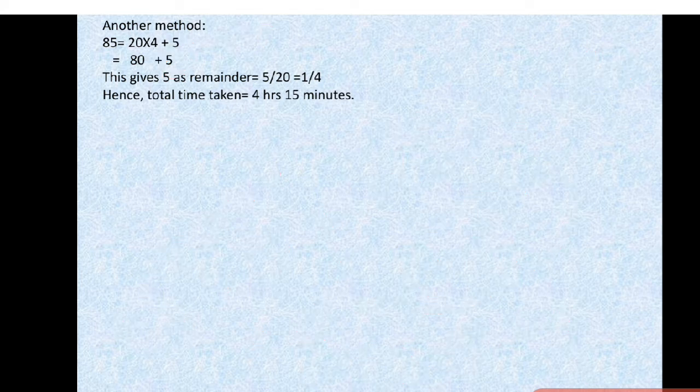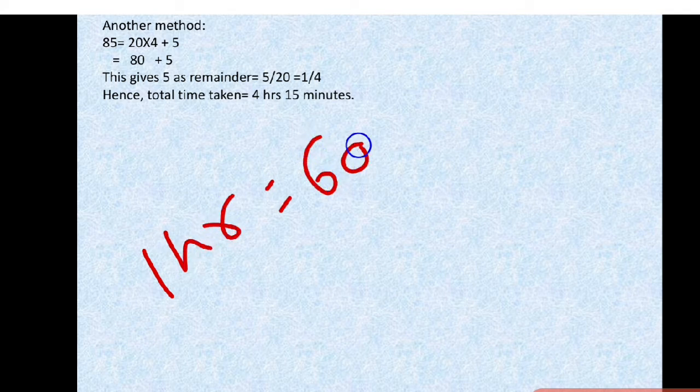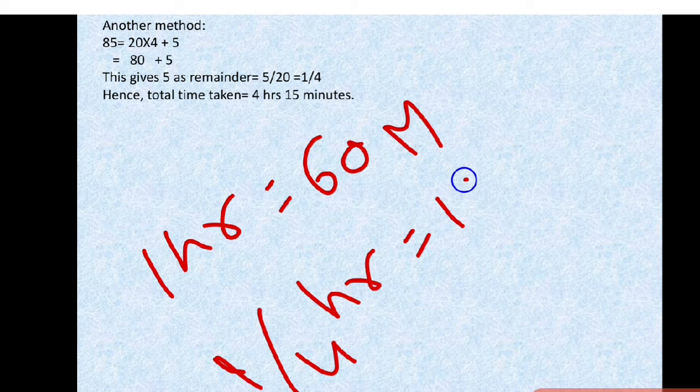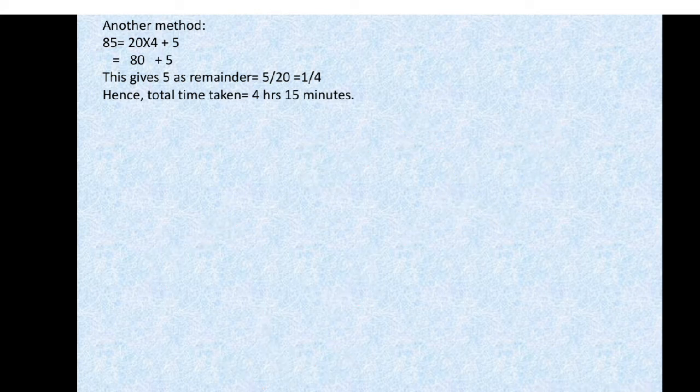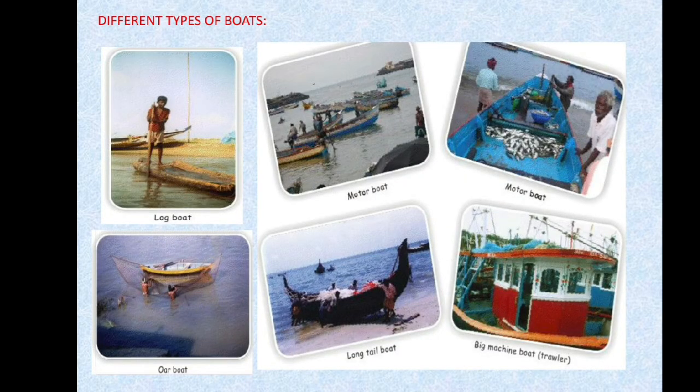15 minutes. Because 1 hour is equal to how many minutes? 60 minutes. So 1/4 of an hour is equal to 15 minutes. So total time taken is 4 hours 15 minutes. Understood, children? Now next, different types of boats.